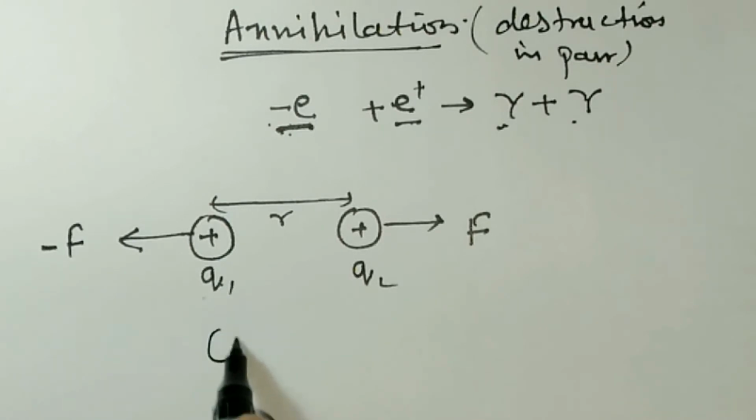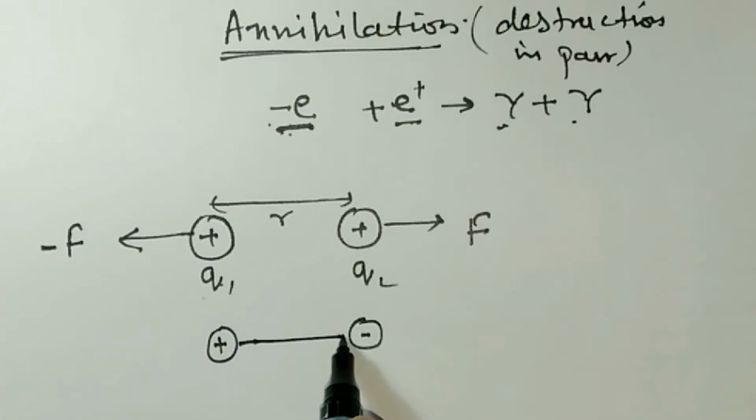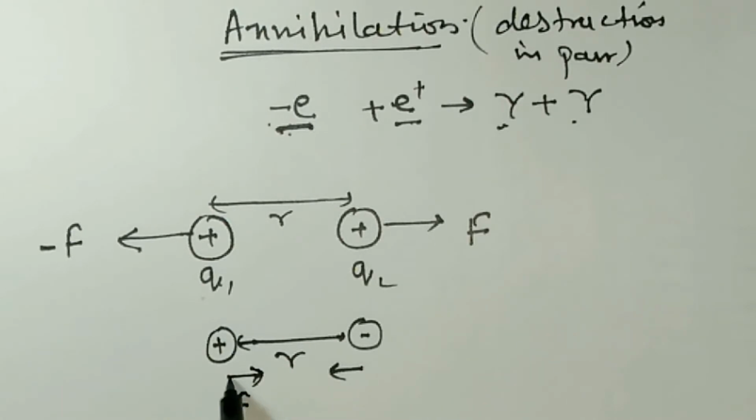Now if the charges are opposite, suppose this is positive and this is negative, and they are kept at a distance of r, now they will attract. So this is plus F and this is opposite, so it will be minus F, but the magnitudes of the forces are equal.